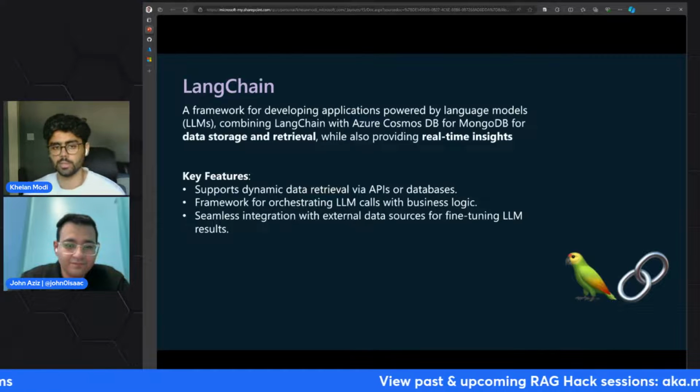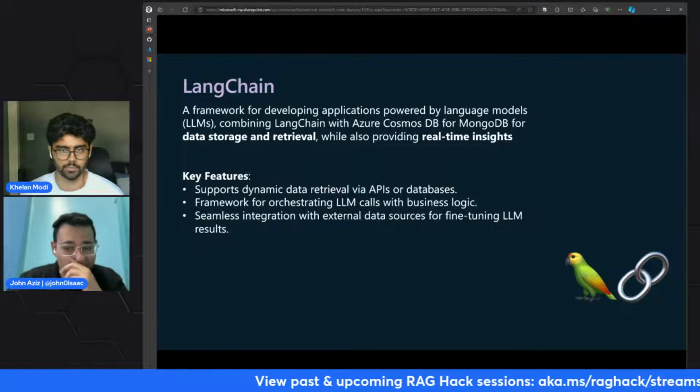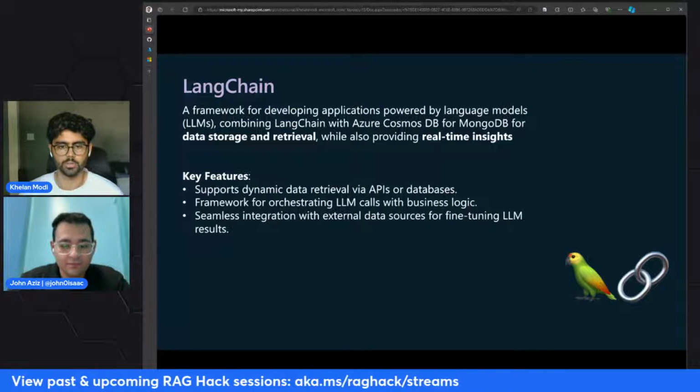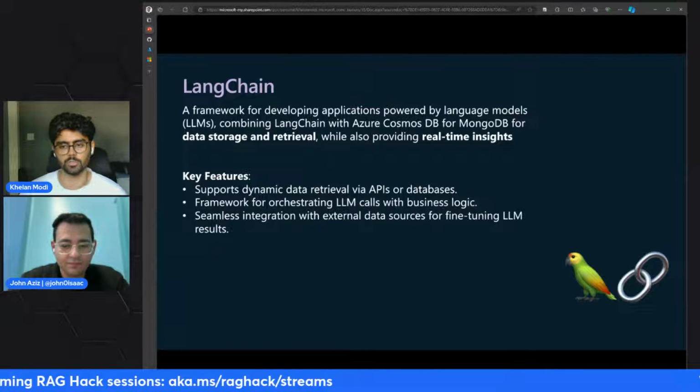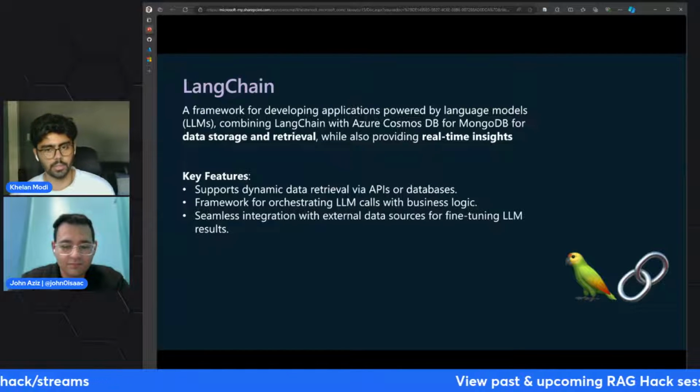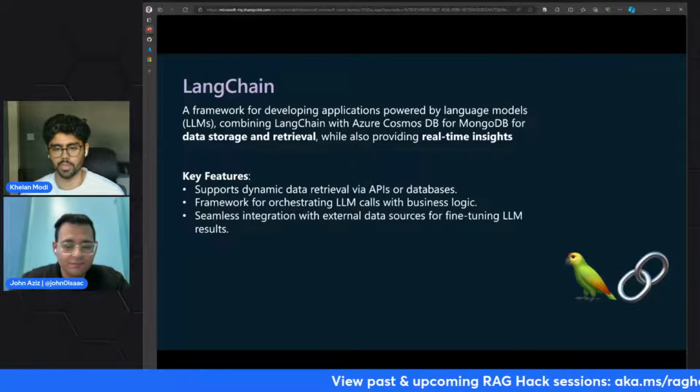Finally, we'll also be using LangChain. LangChain is a framework for developing applications that are powered by language models. By combining LangChain with Azure Cosmos DB for MongoDB, you'll get the fastest retrieval along with data storage, while also providing real-time insights.